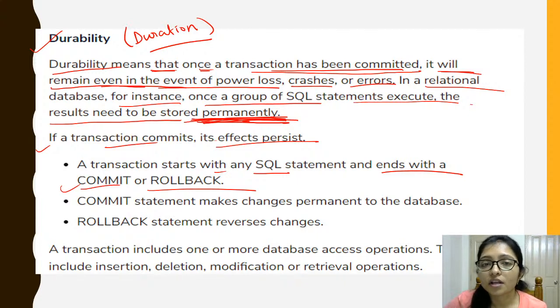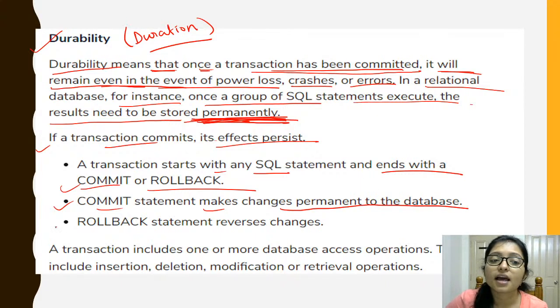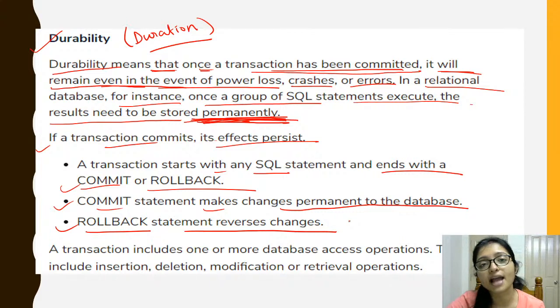So we have to start with a start, then after that it will be commit or rollback. It will be more clear when I show you the example. The commit statement makes the changes permanent in the database and the rollback statement reverses changes. When you commit any instruction, it will be committed to the database, and if there is any failure, if your transaction is not completed, then you have to do the rollback, because you have to reverse, you have to restore to that point, right.